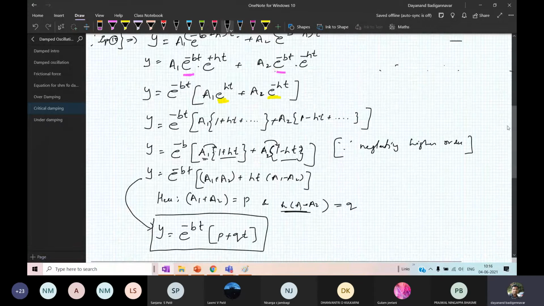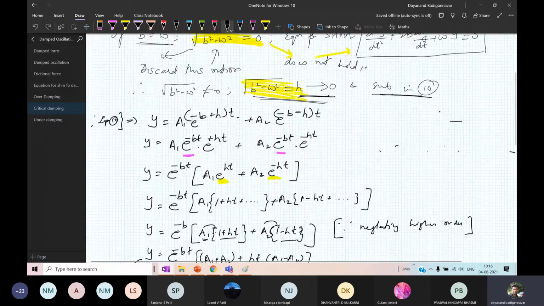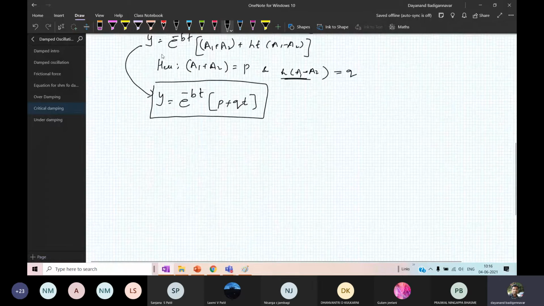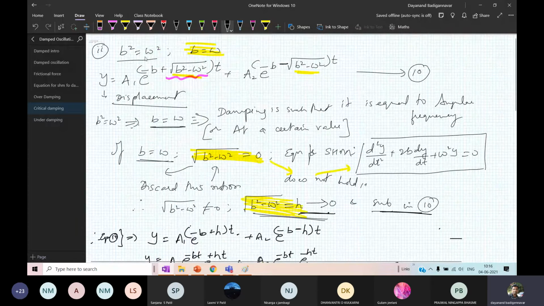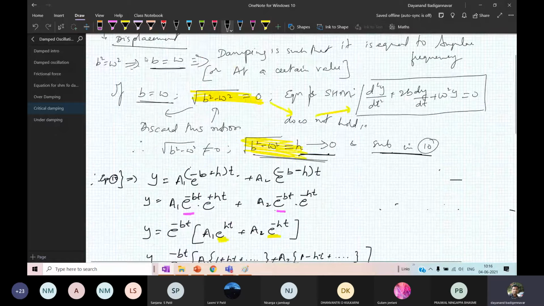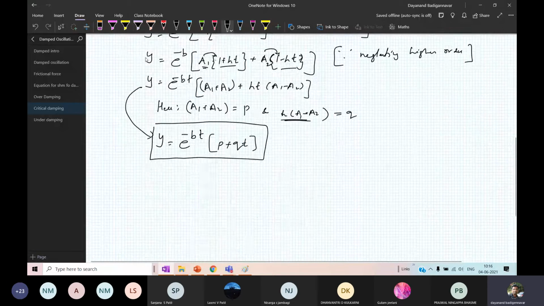Now I have taken b square is equal to omega square. What is the amplitude we get? This is the amplitude. So let us analyze this. Whenever b square is equal to omega square, look at this. Whenever you have b square equal to omega square, if I do the substitution and analysis, I get the amplitude is equal to this case.